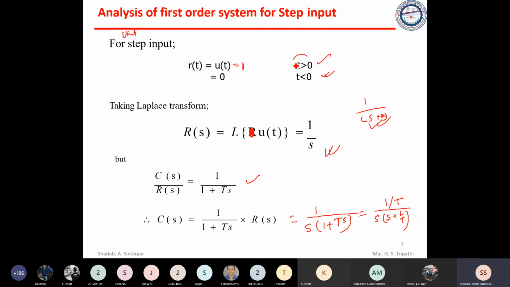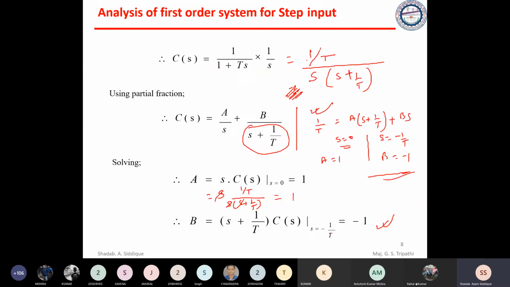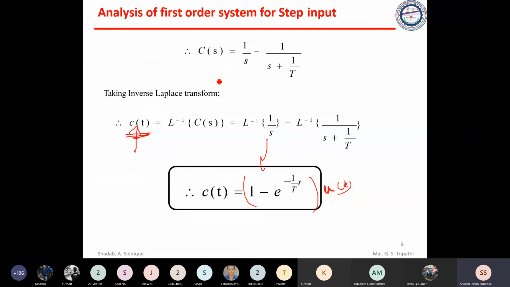So we are applying only for t greater than 0, that is nothing but 1. So just multiply with 1. We are just considering t greater than 0, and for t less than 0 we already have 0. So we do not consider these things for t less than 0. If you want, you can just multiply with the u of t. Otherwise it is understood, but you should write this u of t.